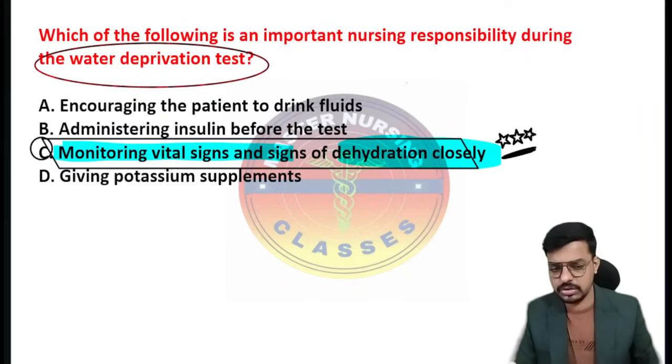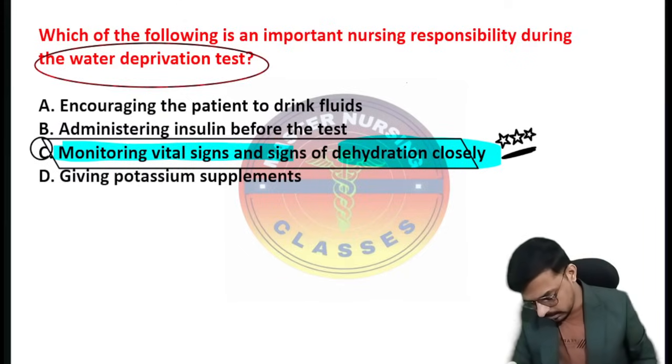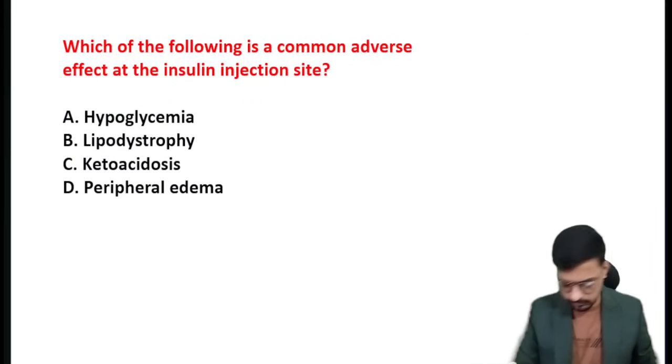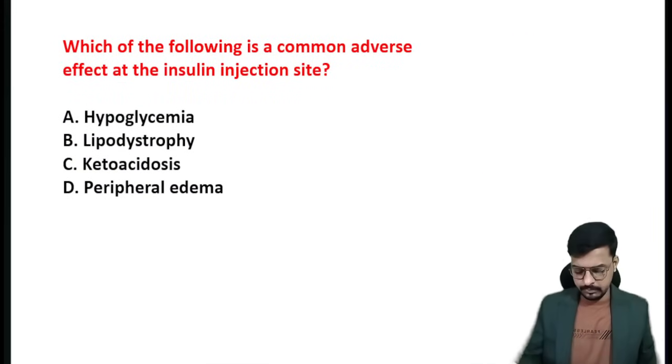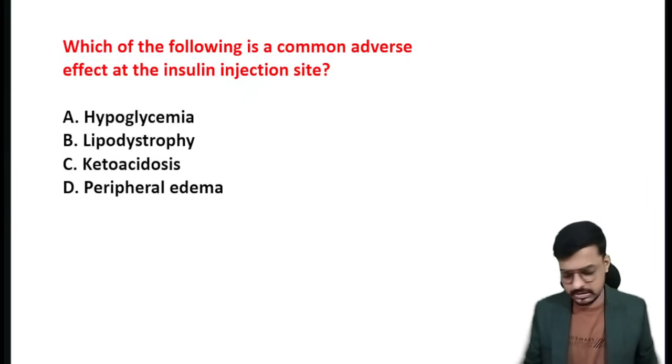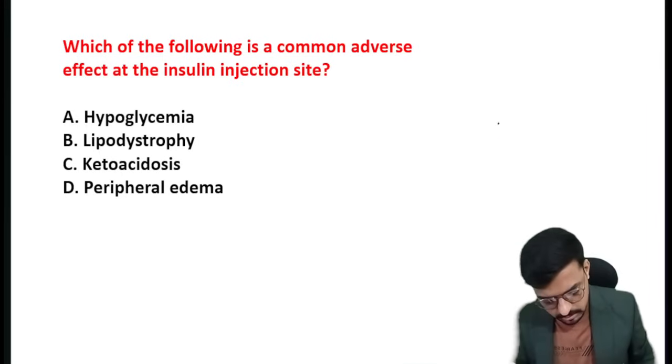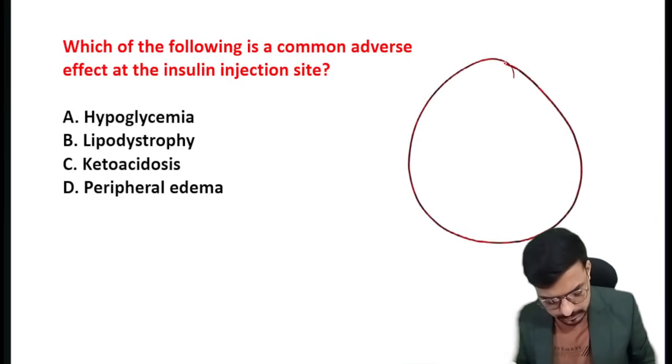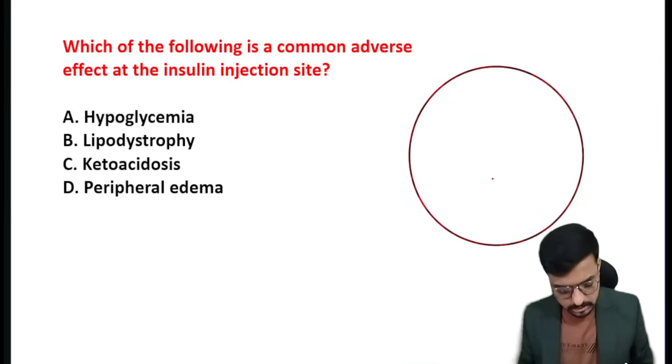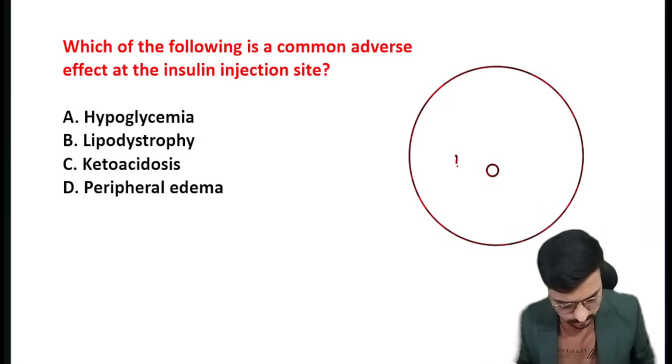Your 5-star question. Here is the next question which is coming in front of you. Which of the following is the common adverse effect at the insulin injection site? So we have given the insulin injection. Consider this is the abdomen of the patient. Here is the umbilicus, and around the umbilicus we are giving the insulin.